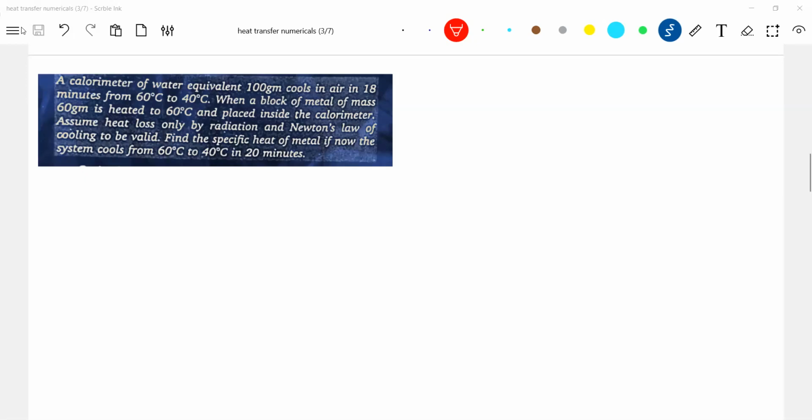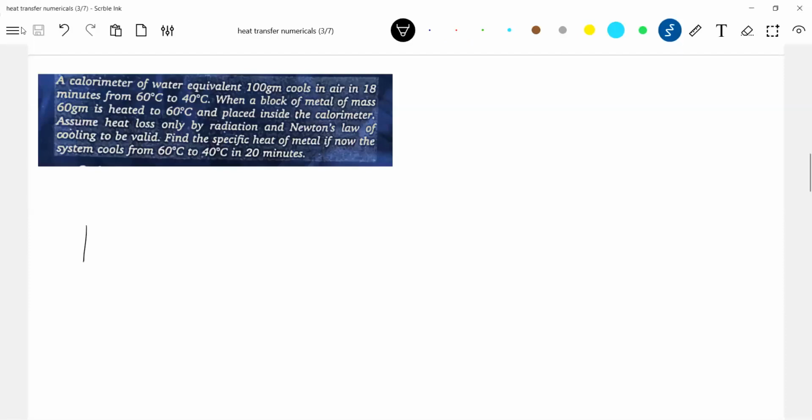Something related to Newton's law of cooling, he has brought with a calorimeter. Let's see how we can think. I just mixed up both the ideas. A calorimeter of water equivalent 100 grams cools in air.